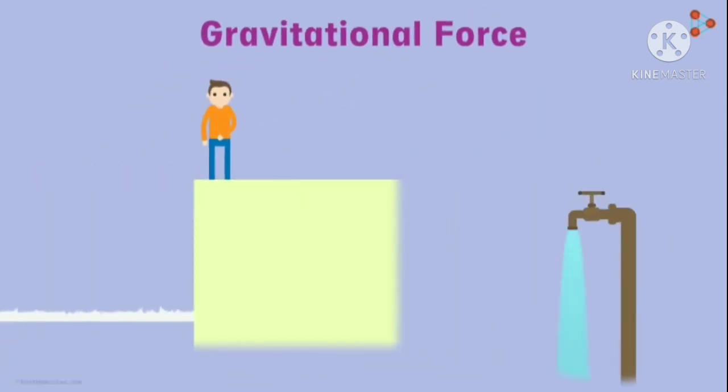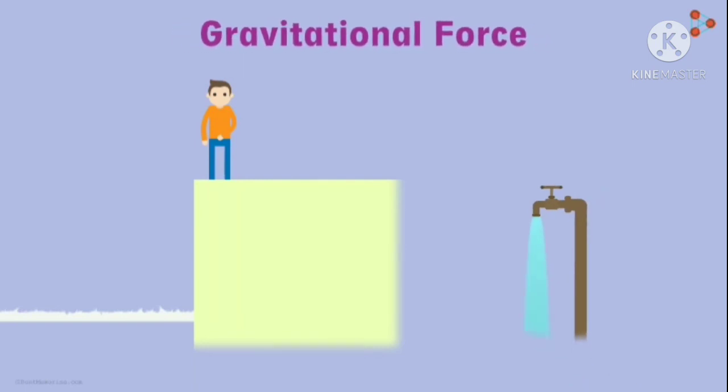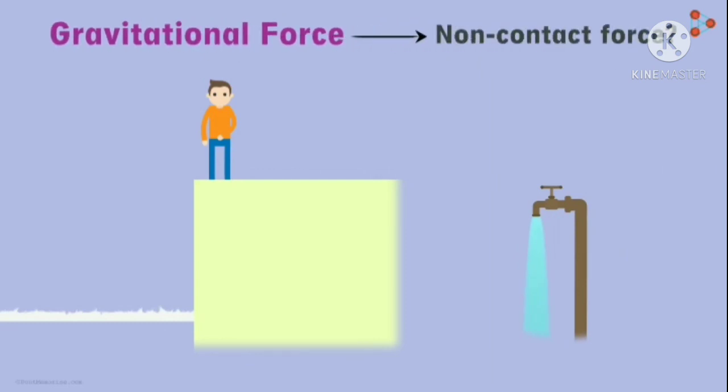When you open a tap, water begins to flow downwards. This is because of the gravitational pull of the earth on water. Now, I want you to tell me, is gravitational force a non-contact force? Yes, it is. We can clearly see from our examples, the contact is not required between the earth and the other object to attract each other. We say that the gravitational force is a non-contact force. In the next video, we will see one last example of a non-contact force.